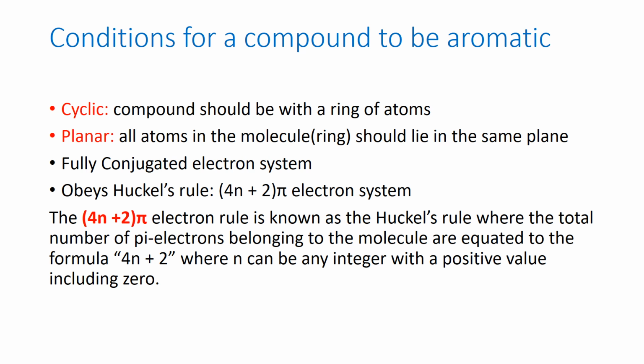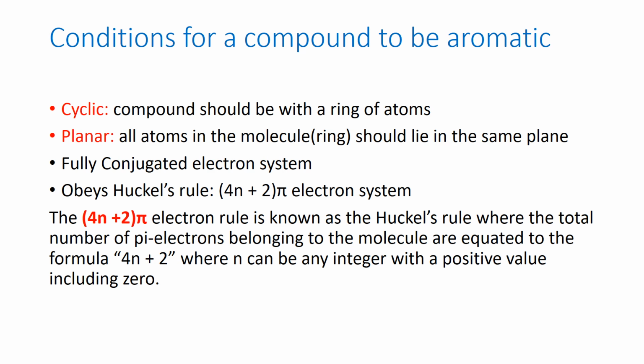Then a fully conjugated electron system, that is, alternating single and double bonds, or pi electrons being conjugated in the system of the ring. Then the most common rule is the one created by Huckel, Huckel's rule, known as the 4n plus 2 pi electron rule. It gives us the total number of pi electrons. If the total number of pi electrons conforms to the 4n plus 2 rule, then we shall call that compound aromatic.